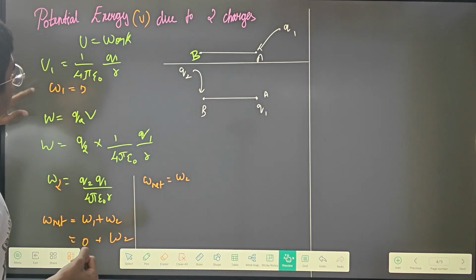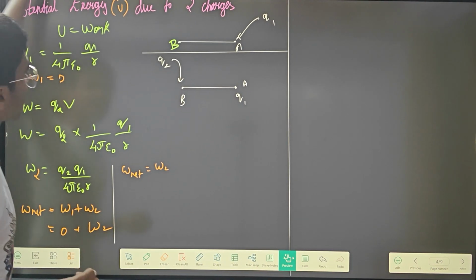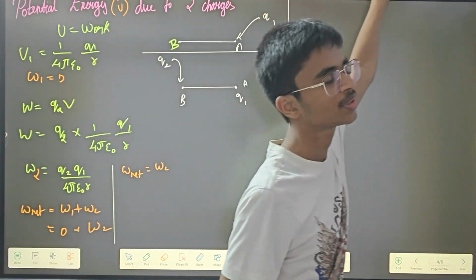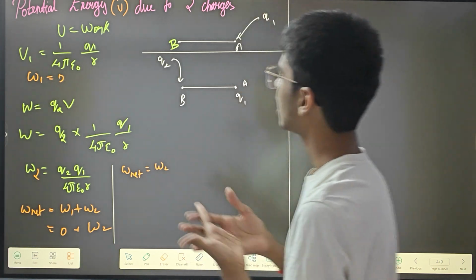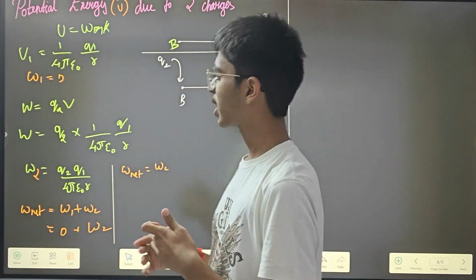So we already know that the potential is actually equal to work done. In the first clip itself, I have said that, right? So here potential energy is equal to work done. So work done, first we have to calculate.